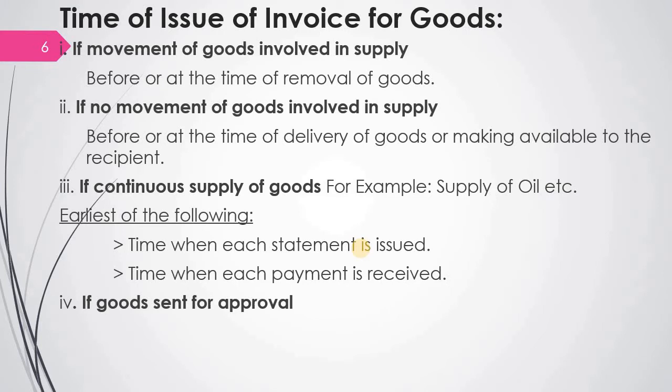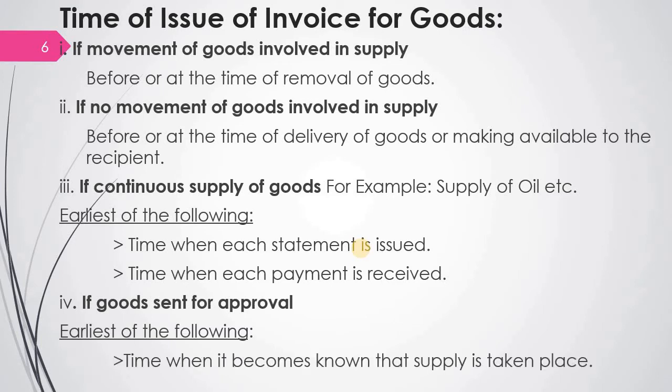Then the last one, if goods are sent for approval. So what is the time of issue of invoice for goods? Again, it is the earliest of the 2 dates, that is, the time when it becomes known that supply has taken place, or 6 months from the date of removal. So whichever of the two is earlier is considered as the time of issue of invoice for goods.